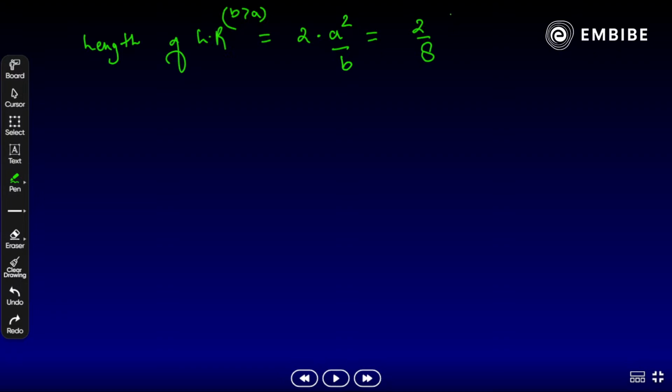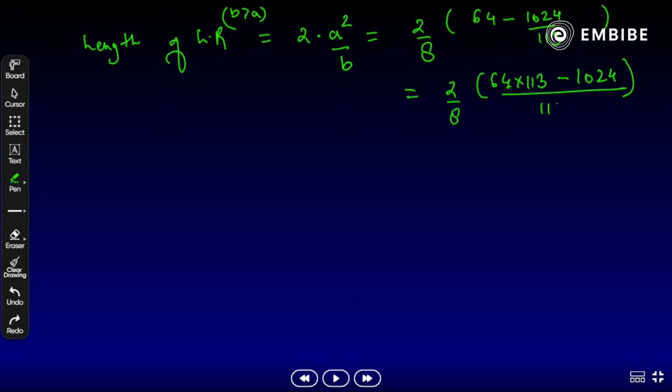Yes, we have already written there. A square is 64 minus 1024 divided by 113, or we can say 2 by 8 times 64 times 113 minus 1024 whole divided by 113.